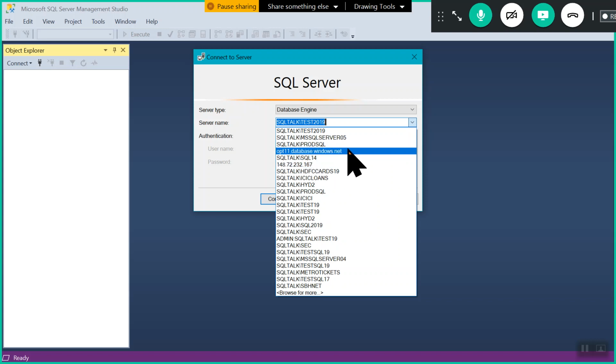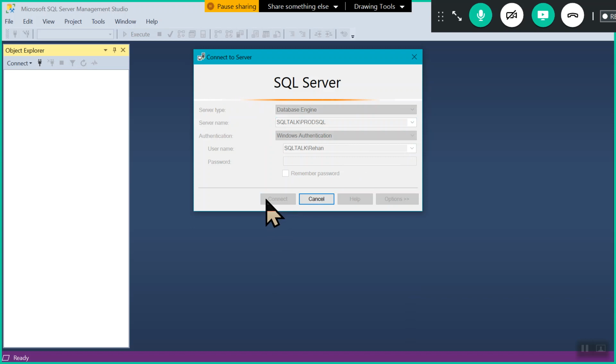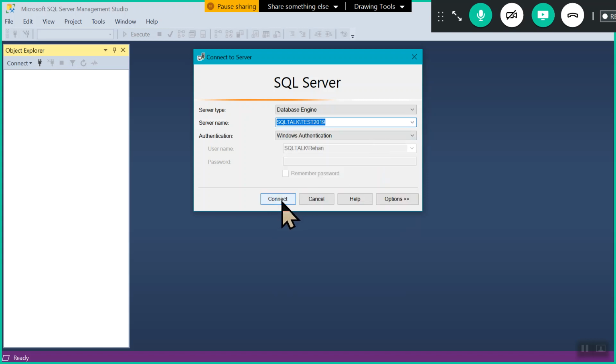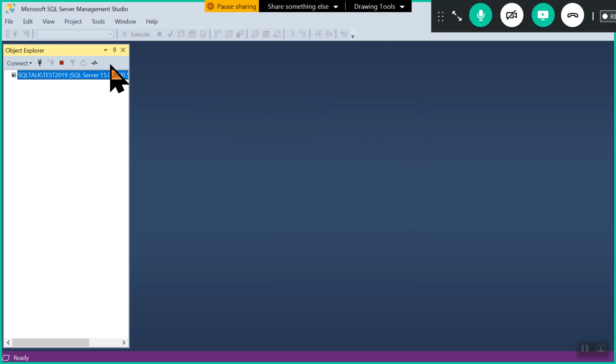Like this, we can connect and start working. This is the default tool we are using, Microsoft SQL Server Management Studio. Through this tool we can connect and work with SQL Server.